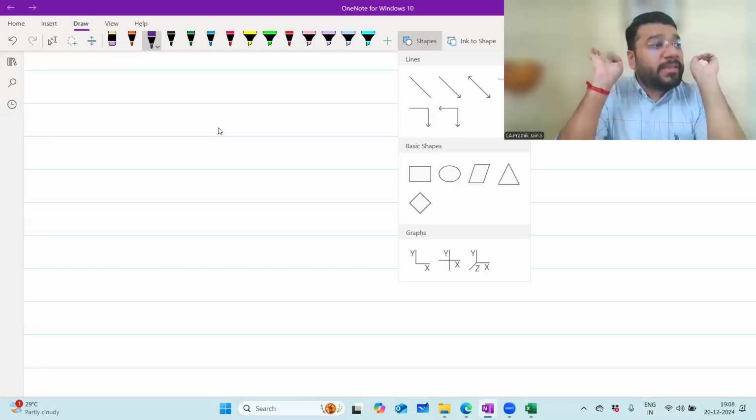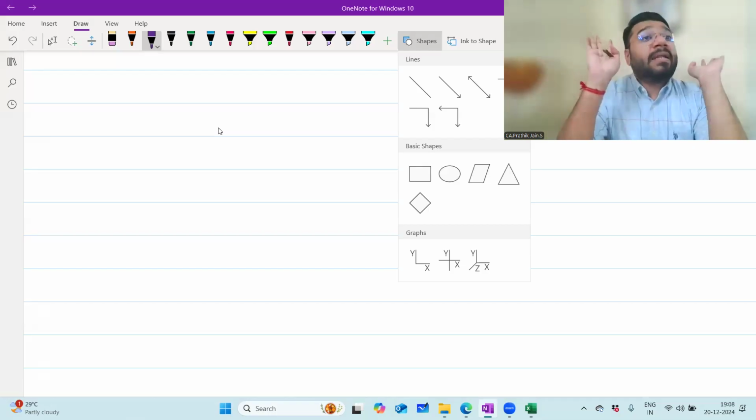So once you record these three in the P&L account, you'll get one net profit or net loss. That is the final net profit and net loss in the P&L account. That you're supposed to transfer where? P&L appropriation account.